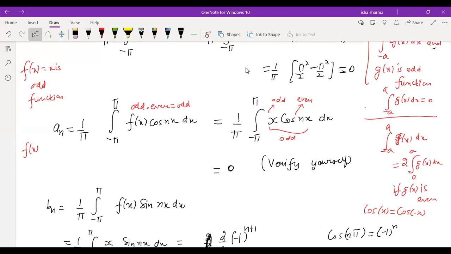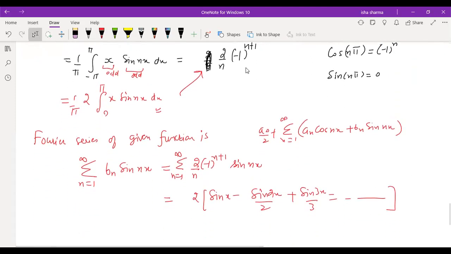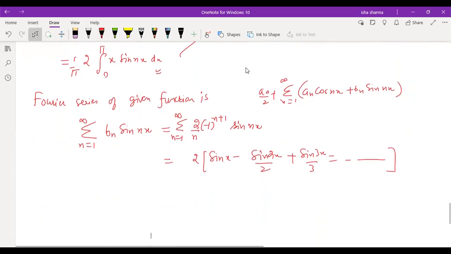And similarly, we will be computing bn. In bn, when you use the logic, x is an odd function and sine is also an odd function, so the product of odd and odd is an even function. In that case, you will use the formula that this will be 2 times the integral from 0 to pi. This I explained, and the final answer is going to be this, which will give you this Fourier series. A few of you were requesting me to do the integrations, so I will be doing that.